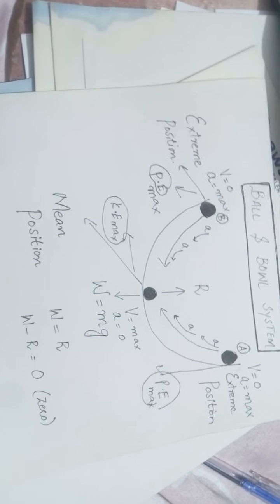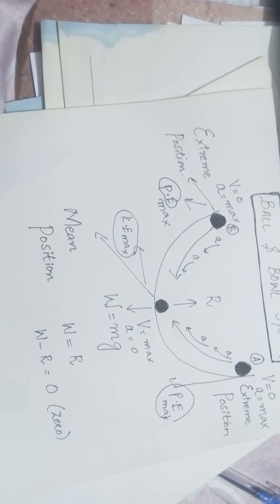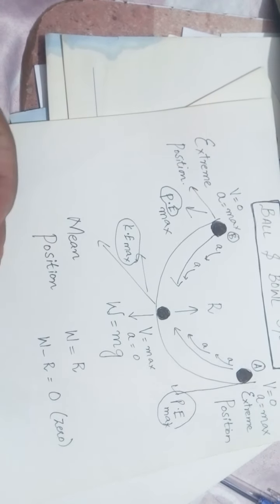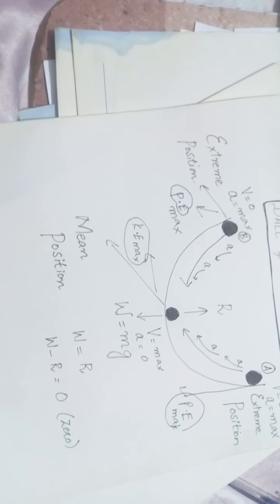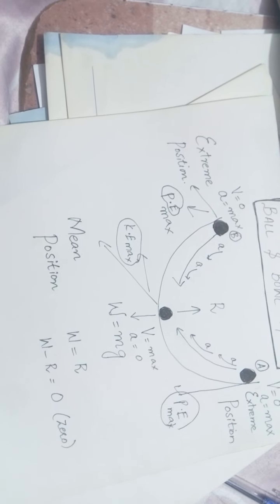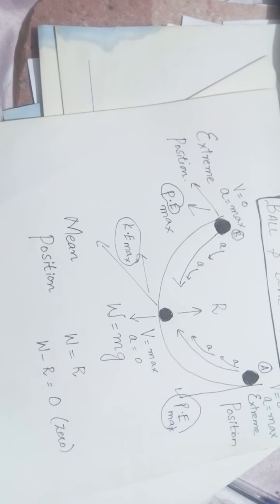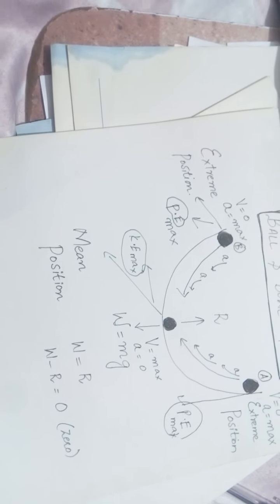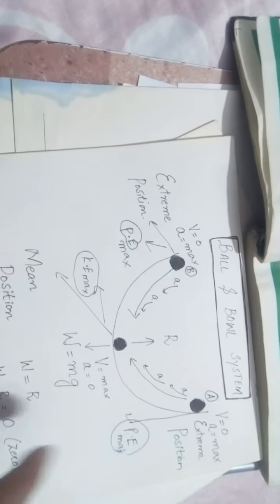Now we will discuss some terms related to it, for example vibration, which we also discussed in the previous lecture. The second one is the time period, the third one is the frequency, and the fourth one is amplitude. I will discuss them one by one. Number one, vibration. Vibration is one complete round trip.